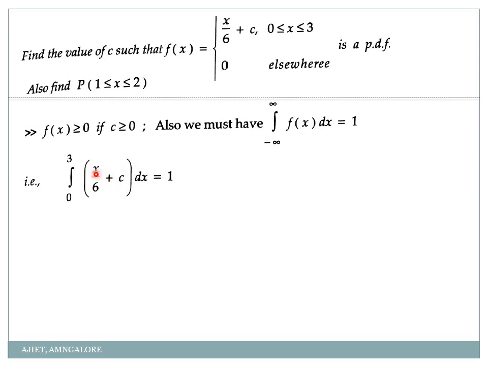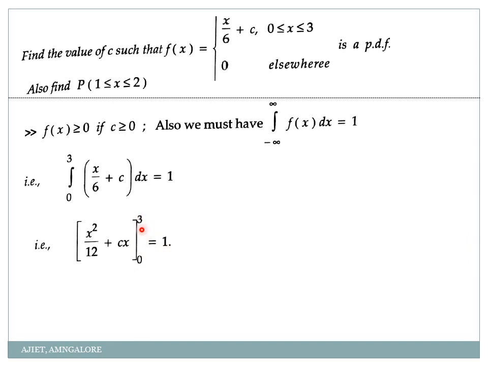Okay, now what is integration of x? X square by 2. And what is integration of constant? So please be careful, my dear students. Integration of constant is constant into x. Don't write it as 0. In integration we will never get 0. Okay, so integration of x is x square by 2, so 6 into 2 is 12, plus integration of constant is constant into x with the limit 0 to 3, which is equal to 1.